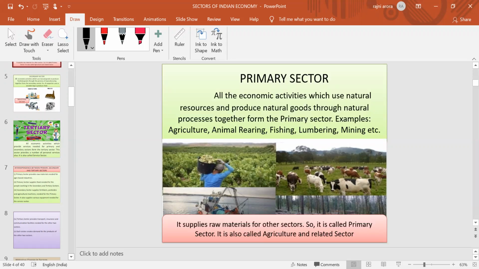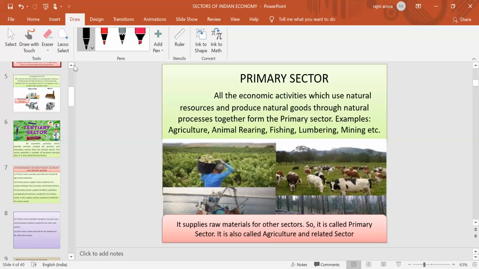For example, agriculture, animal rearing, fishing, lumbering, mining, so many kinds of activities which are mainly related to nature. All these activities come under the head of the primary sector. Not only does it produce natural resources, it also supplies natural raw material to another sector. That's why it is called the primary sector. It is mainly related to agriculture and related activities, so it is also known as the agriculture and related sector.